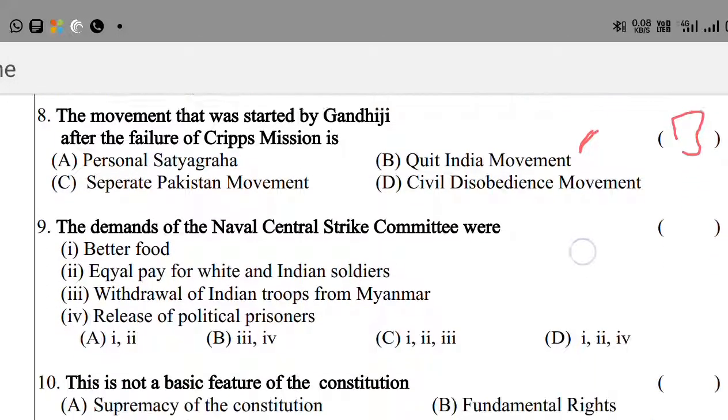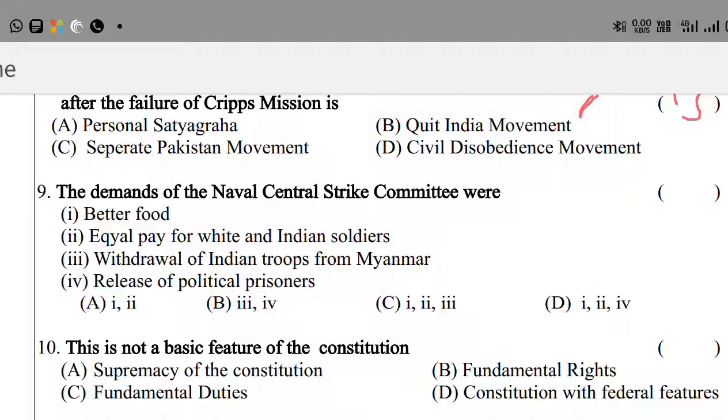Okay, my dear friends, question number 9. What are the right, what are the false. The demands of the Naval Central Strike Committee were, located before independent India in Maharashtra. Okay. The options are: for better food.